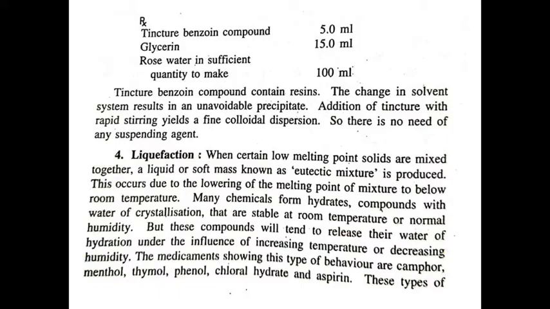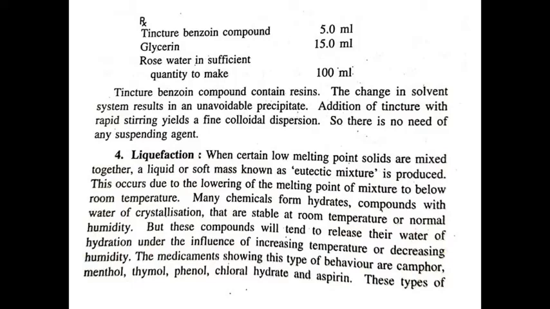Next type of physical incompatibility is liquefaction. In this, eutectic substances generally show liquefaction. When certain low melting point solids are mixed together, a liquid or soft mass, which is known as eutectic mixture, is produced.